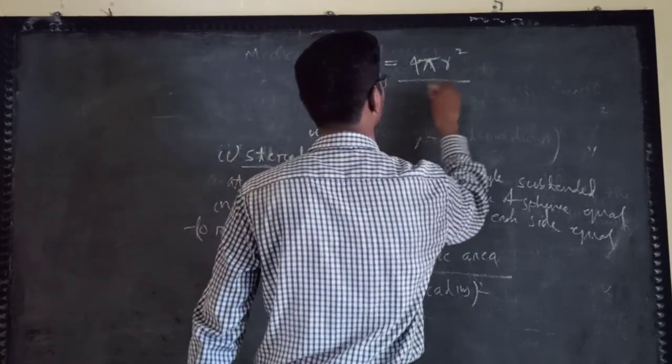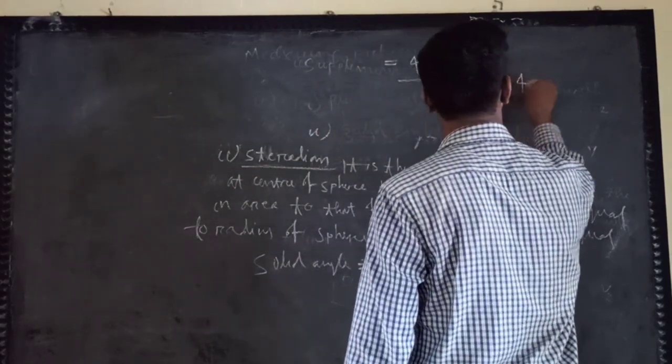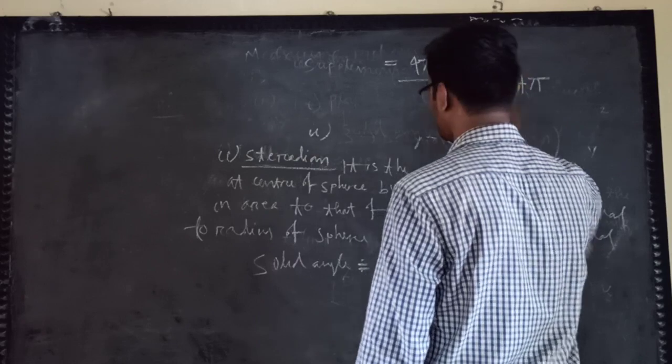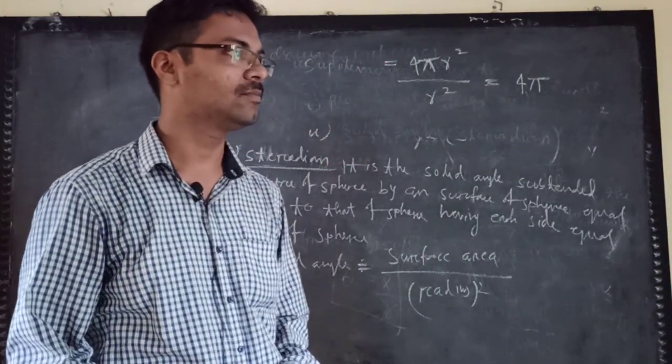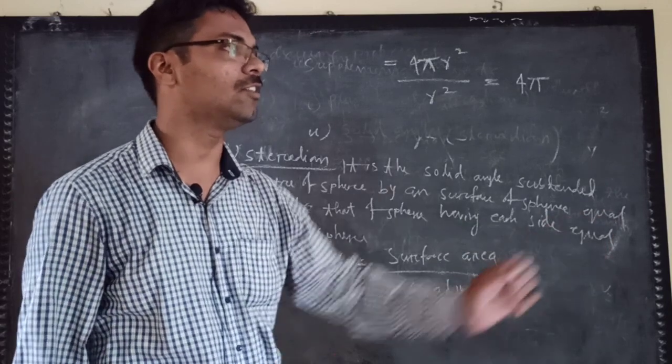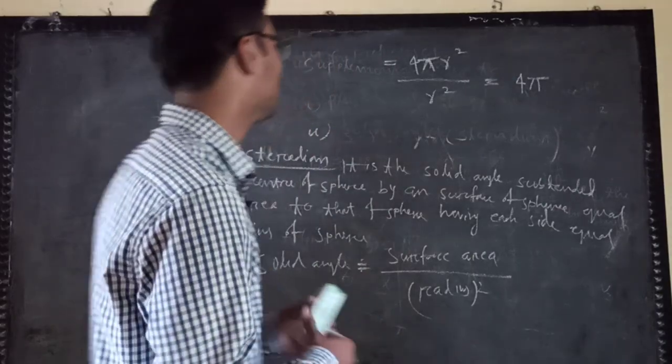Our denominator is r square, so r square cancels and you get 4 pi. That 4 pi is the solid angle, which you generally use in three-dimensional figures.